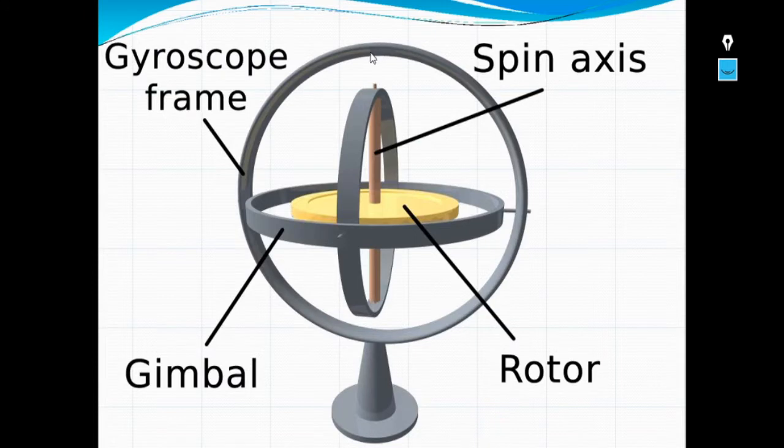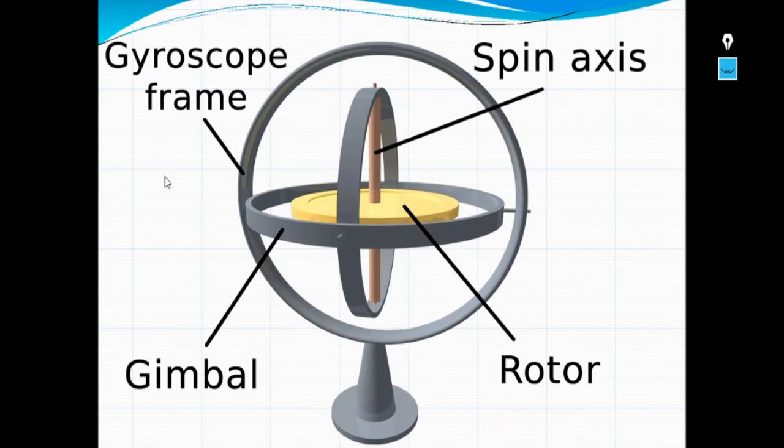If you see the construction of a gyroscope, you might have observed it. There are three rings here. These outer rings are called gimbals, and in the middle there is a rotor. This is the spinning axis of rotation, the spin axis. This whole body is embedded in a gyroscope frame. In this way a gyroscope is constructed.